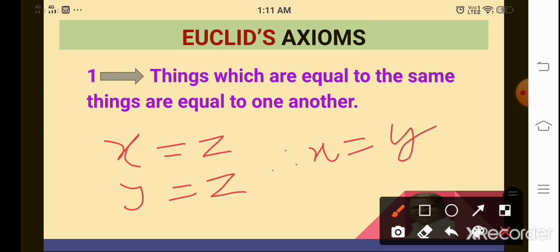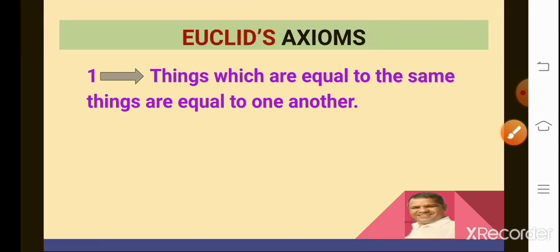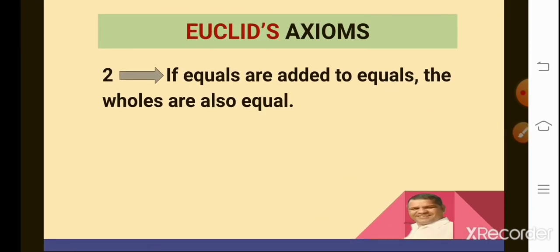Now let us see the second axiom. If equals are added to equals, the wholes are also equal.